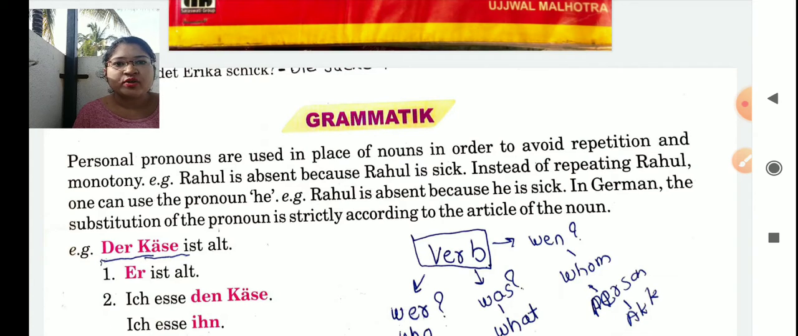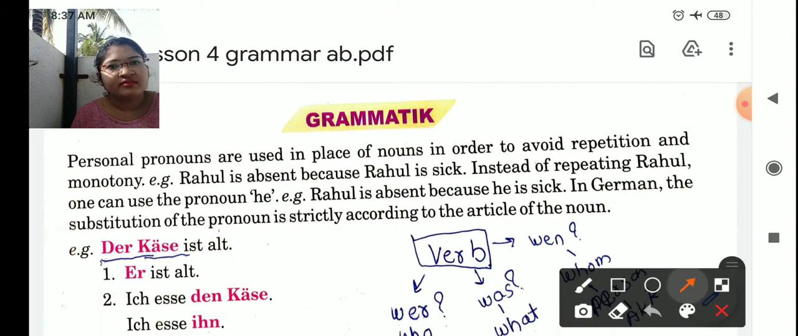In this lesson we are going to learn first the accusative personal pronoun. The accusative case we have already learned. Now let's read this. Personal pronouns are used in place of a noun in order to avoid repetition and monotony. For example, Rahul is absent because Rahul is sick. Instead of repeating Rahul, one can use the pronoun he. Rahul is absent because he is sick.